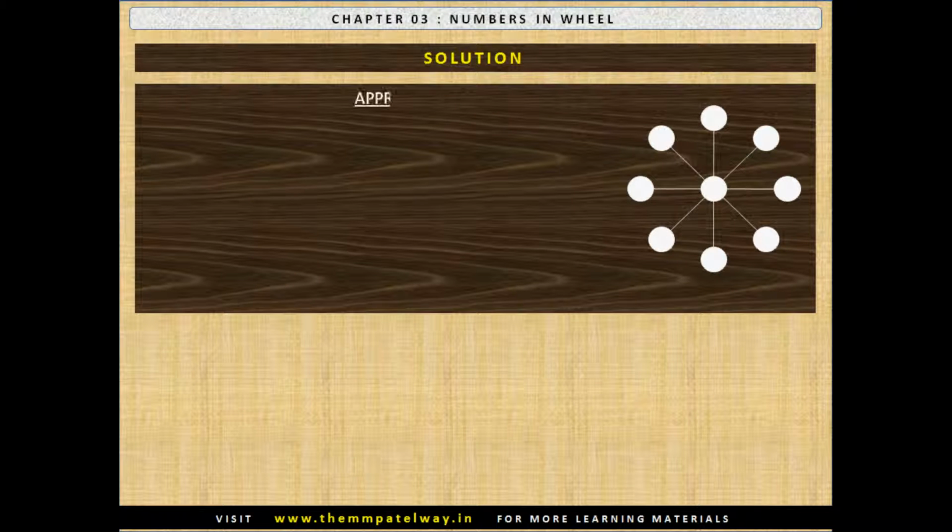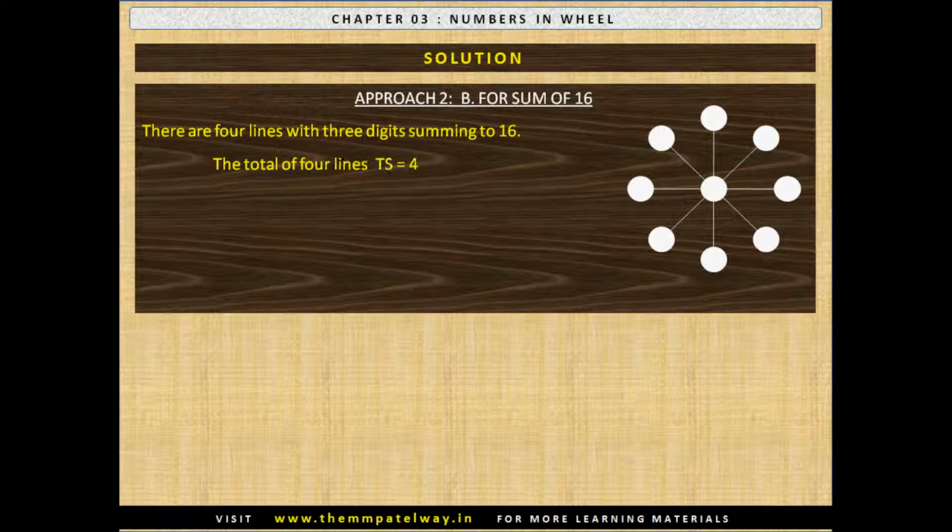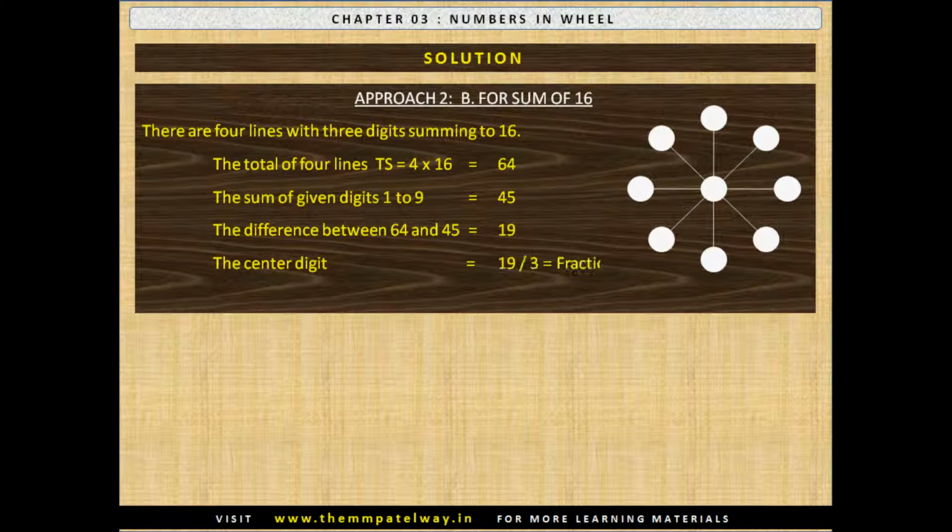Now let us see the second approach for the sum of 16. There are 4 lines with digits summing to 16. The total of 4 lines will be 4 into 16 equals 64. The sum of given digits 1 to 9 is equal to 45. The difference between 64 and 45 is 19. Now the center digit will be equal to 19 divided by 3 and we will be getting a fraction. Hence it is not possible to get a sum of 16 under the given conditions.